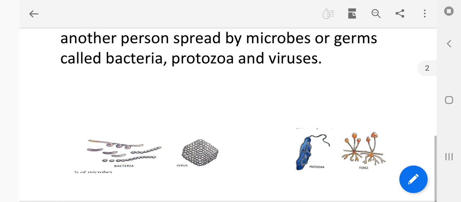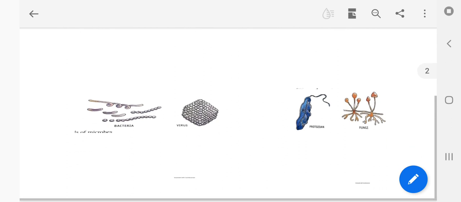Germs enter our body through the nose or mouth, or sometimes with contaminated food and water also. They can also enter our body through cuts in the skin. Here the figure of protozoa, fungi, bacteria and the virus is given. In your textbook on page number 21 it is given. You can see it in your textbook, and in Form 4 you had drawn that same figure also.